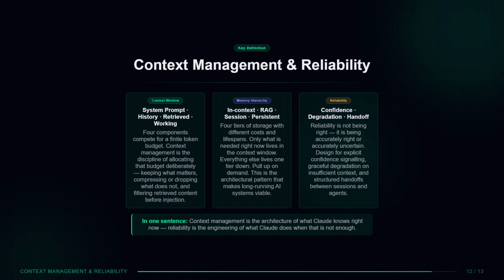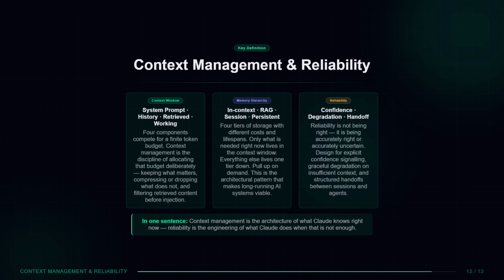3 building blocks. The context window. 4 components: system prompt, conversation history, retrieved context, and working memory, competing through a finite token budget. Manage it deliberately, or it manages you.